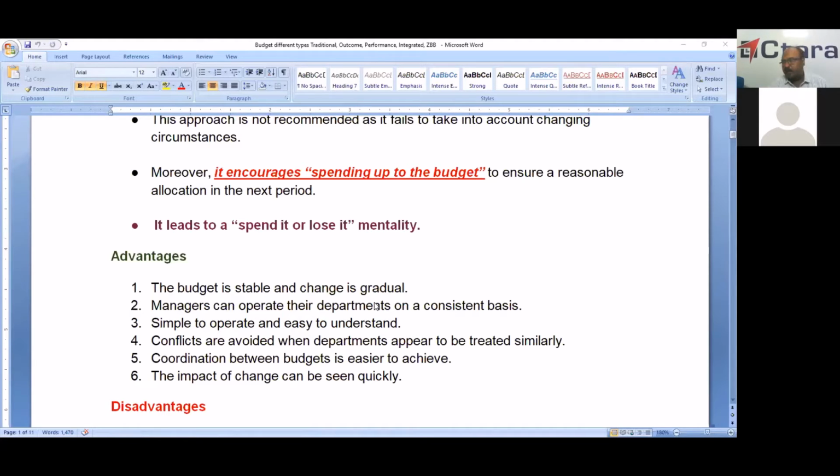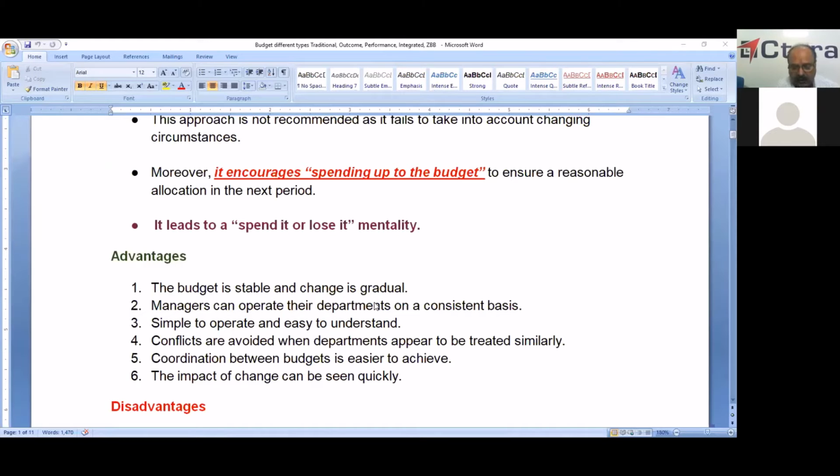It is very simple to operate and very easy to understand, which is the type of budget we are presently adopting in railways.